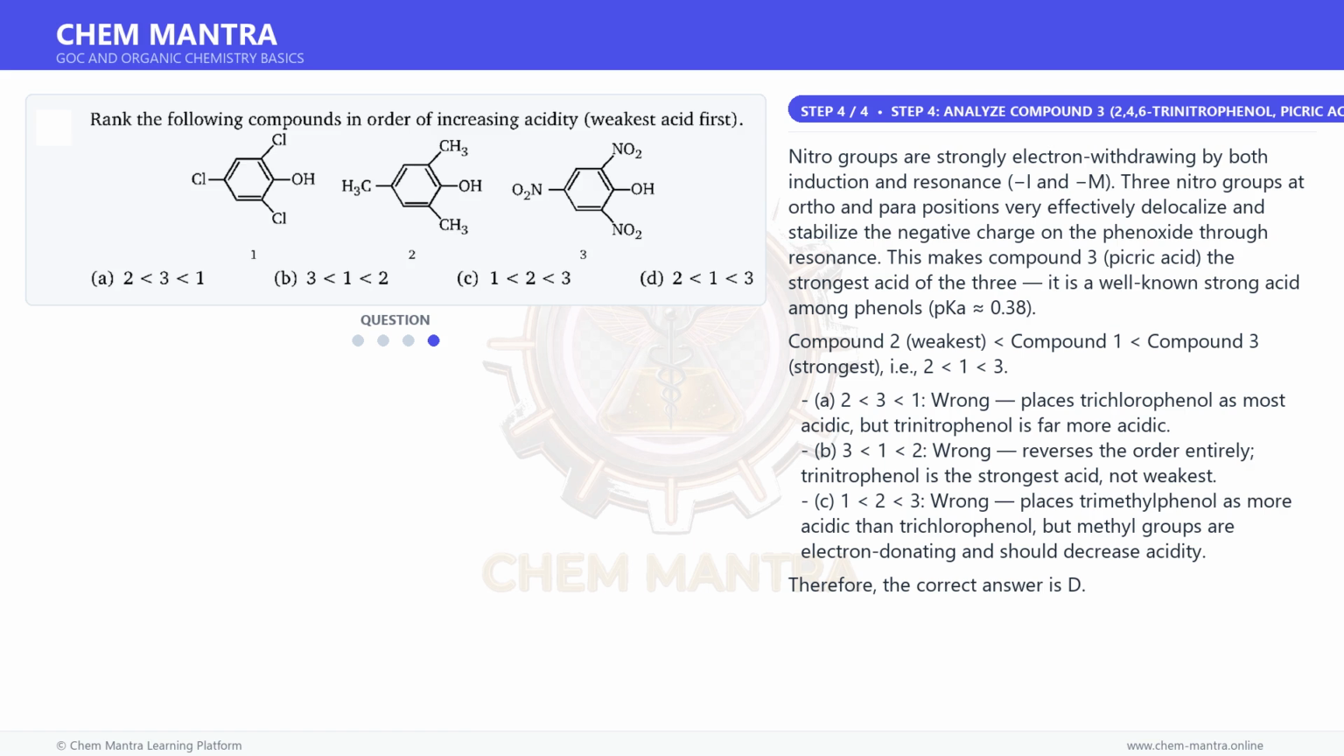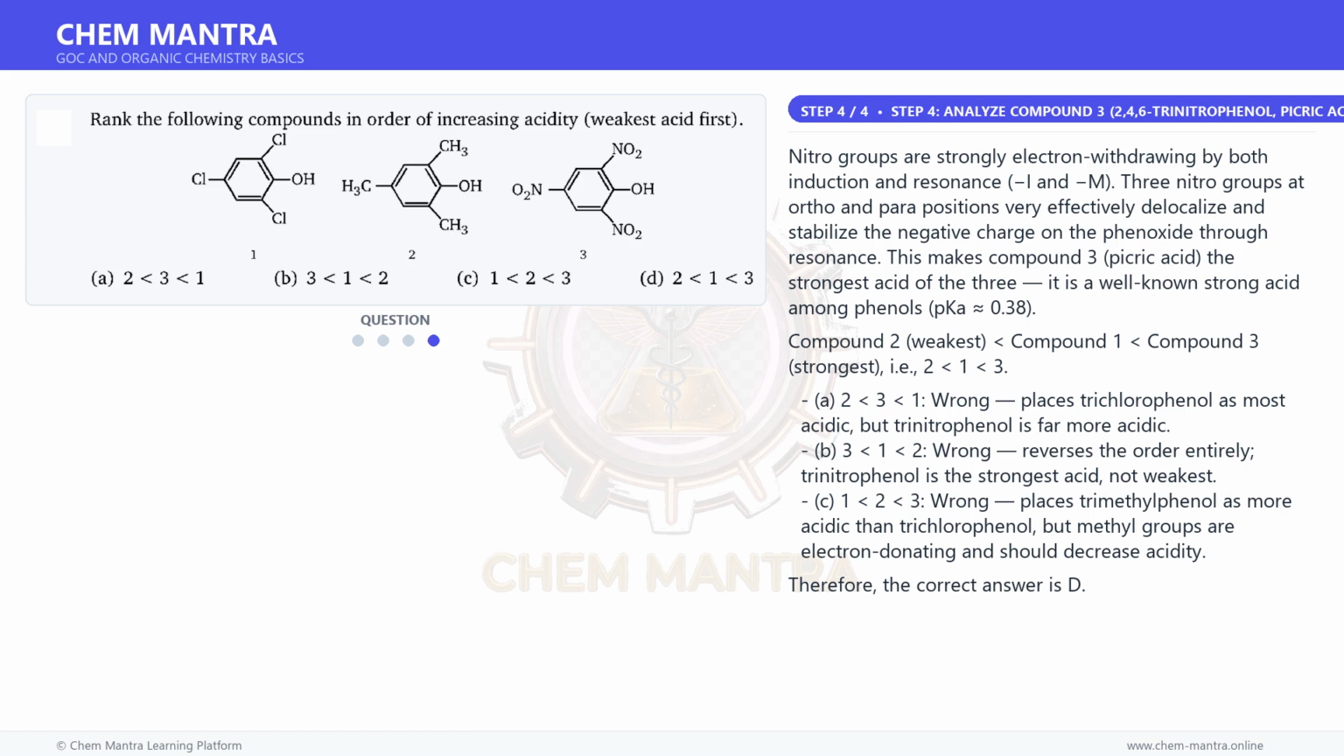Compound 2, weakest; compound 1; compound 3, strongest, i.e. 2,1,3. A. 2,3,1, wrong, places trichlorophenol as most acidic, but trinitrophenol is far more acidic. B. 3,1,2, wrong, reverses the order entirely, trinitrophenol is the strongest acid, not weakest.